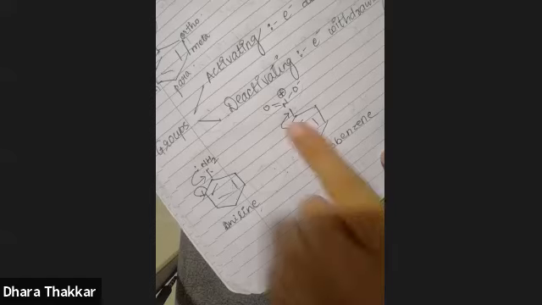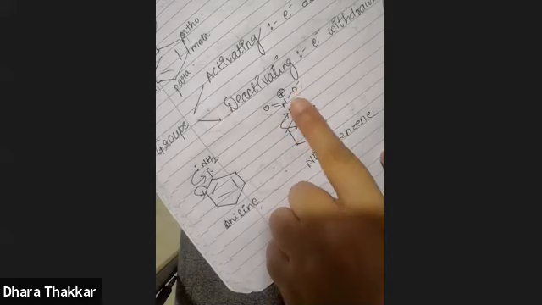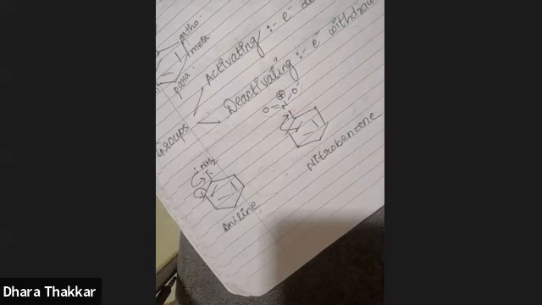Now, if ring becomes electron deficient, it will be very difficult for it to attract an electrophile, because electrophile also is electron deficient. Okay, so in case of groups like nitro, they pull the ring electrons towards themselves, thereby decreasing the electron density of benzene. That means they are deactivating the ring towards electrophilic substitution. Okay, so that is the concept of activating and deactivating.